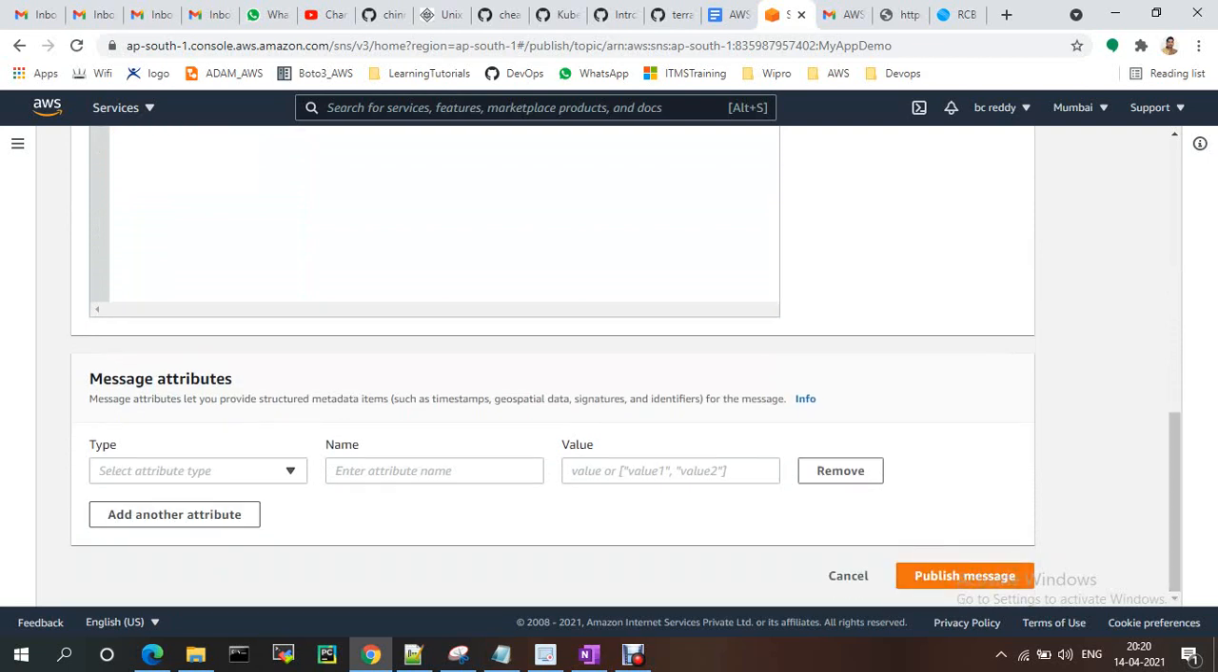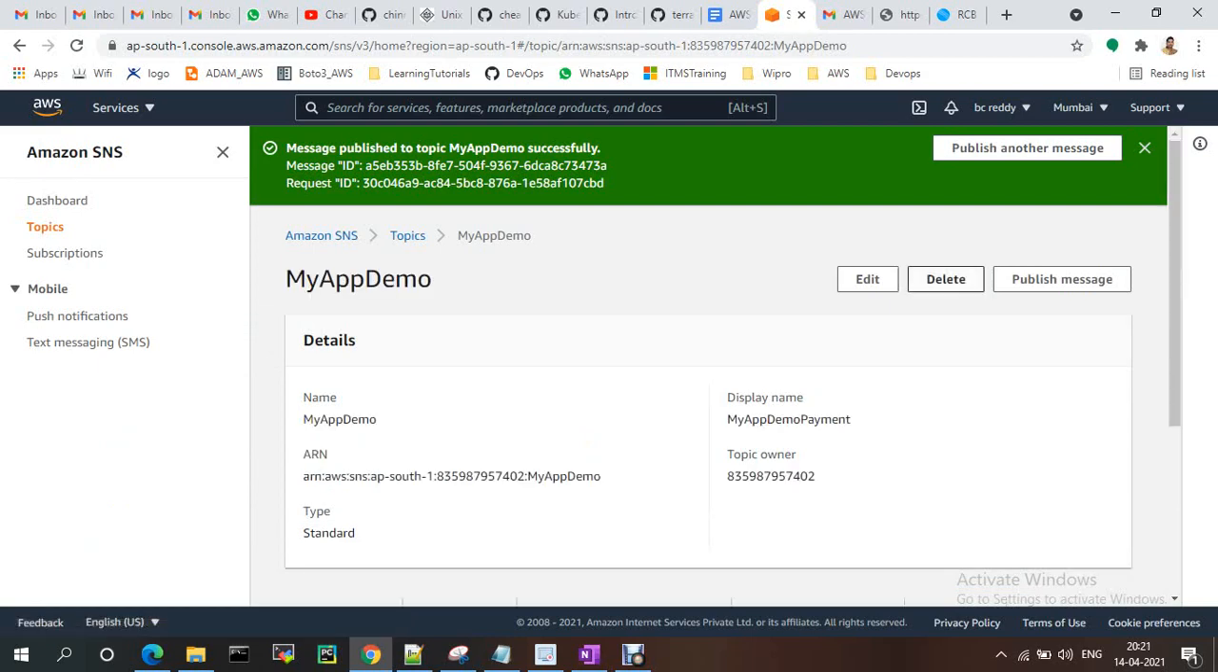If you want to, you can add message attributes. Okay, type string, anything, and the name and value. Okay, like that also you can provide. Suppose you give string and name equal to payments and the value equal to something. If you want to, you can also give it like this. Okay, my message is published.